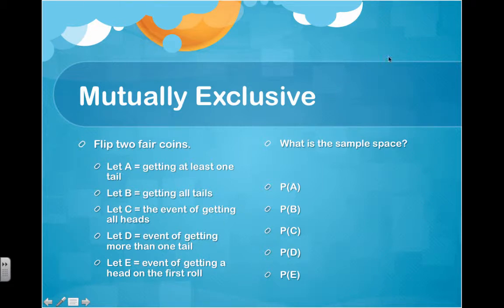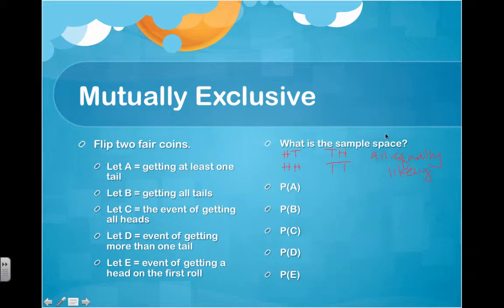So let's talk about the sample space. If we're flipping 2 coins, we could get heads, then tails. We could get heads, then heads. We could get tails, then heads. Or we can get tails and tails. And because they're fair coins, these are all equally likely. Okay? So, let's figure out the probability of A.